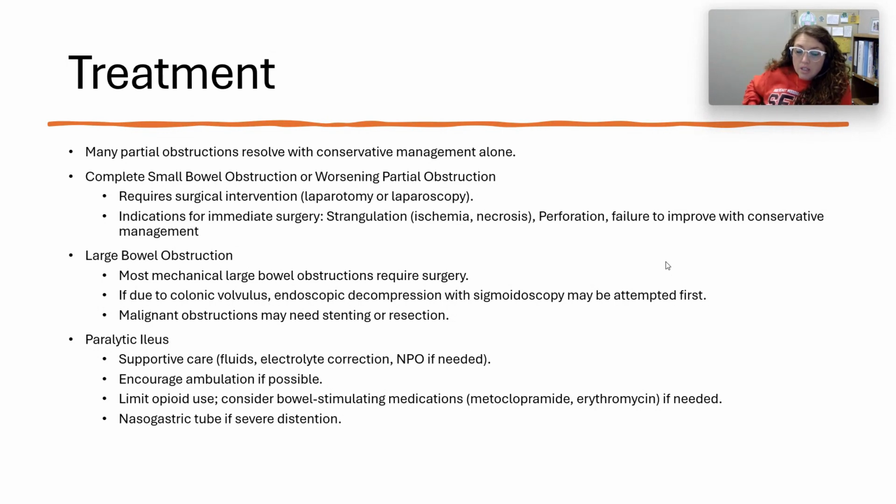And then with paralytic ileus, we're going to do supportive care, fluids, electrolyte correction, NPO if needed. This is why it's so important that post-op they want people up and moving around, because ambulation is one of the best things you can do to try to wake up that bowel. Limit opioid use, like I said. Consider bowel stimulating medications, Reglan, erythromycin as needed. And if they have severe distension from the paralytic ileus, then you might see an NG tube placed.